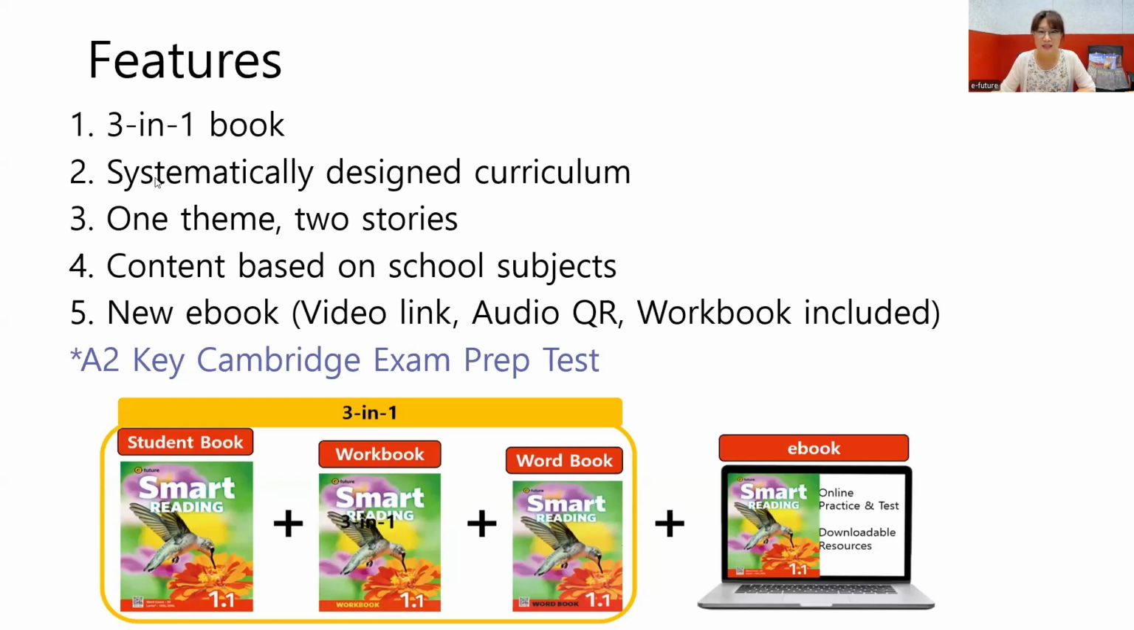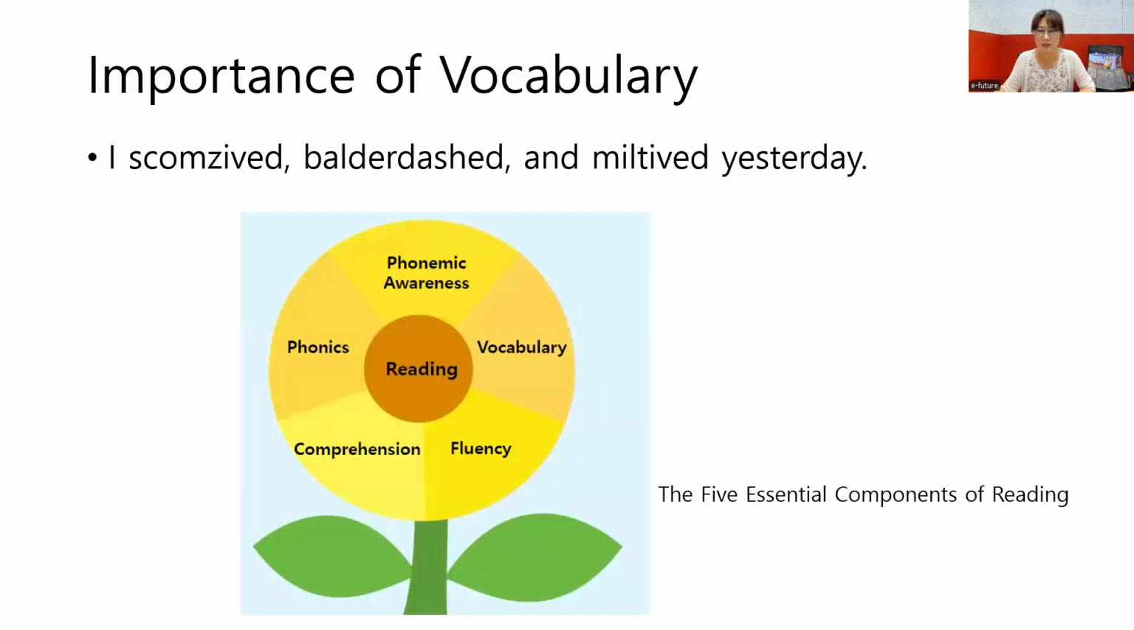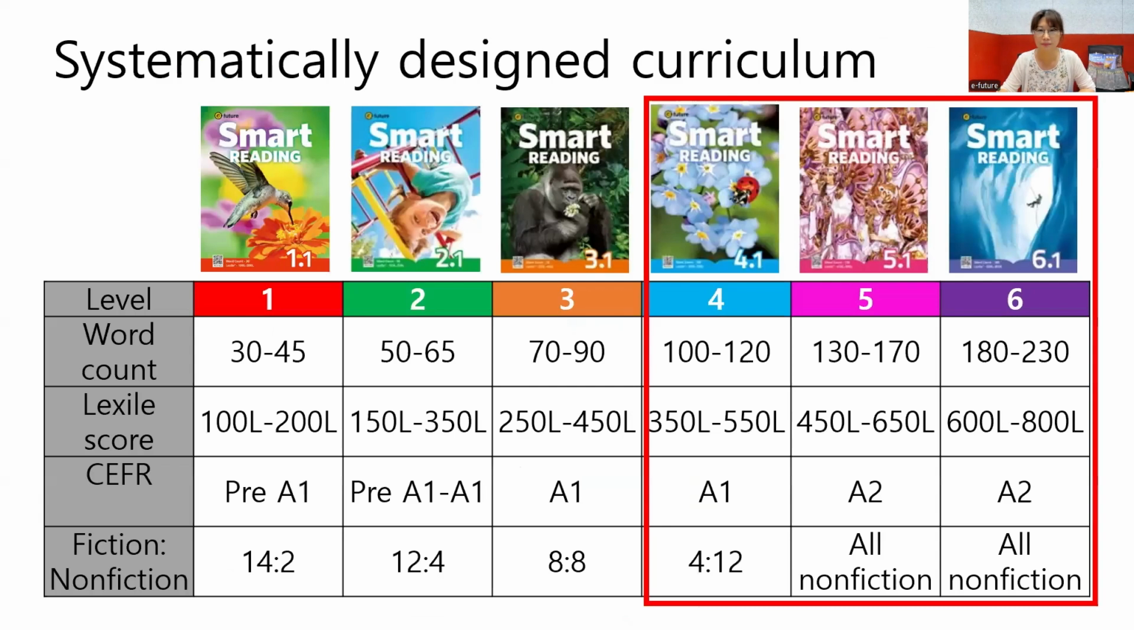And systematically designed curriculum. Let's look at this chart now. Why is it a systematically designed curriculum? If you look at the levels, there are 6 levels, right? From level 1 to level 6. Look at the word count. That's how many words in each story, in each passage.